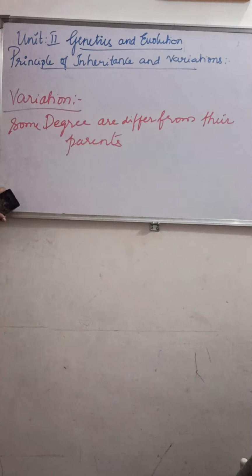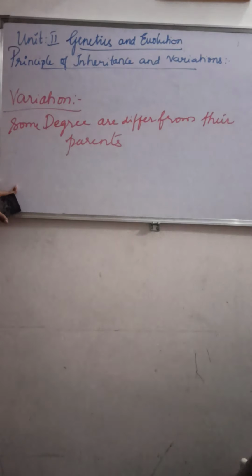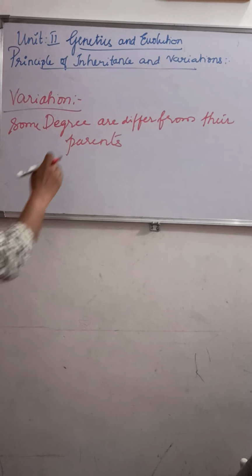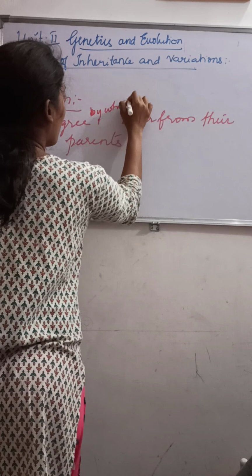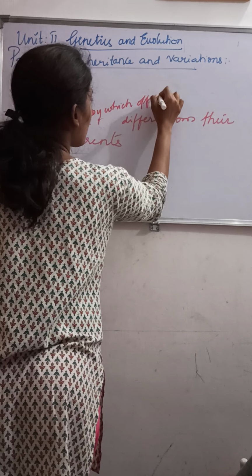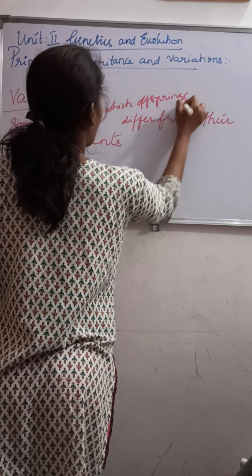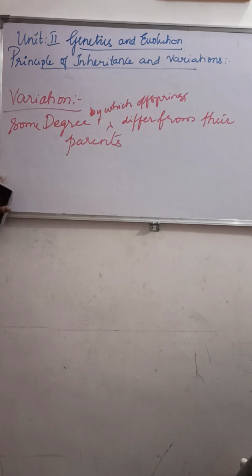So it is nothing but a degree by which the offspring differ from their parents. Variation is a difference.